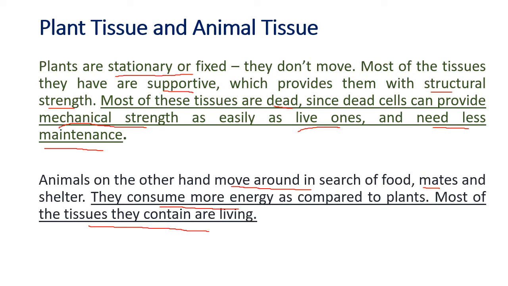Meristematic means which keeps on dividing, and permanent means which stops dividing. But in animals, the growth is uniform, so there is no such division. So remember, in plants there are two types of tissues: meristematic, which keeps on dividing throughout the lifetime, and permanent, which stops dividing.